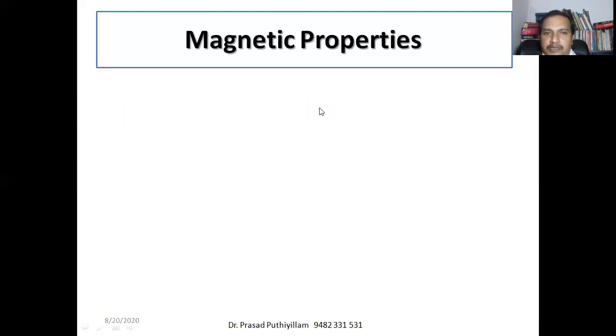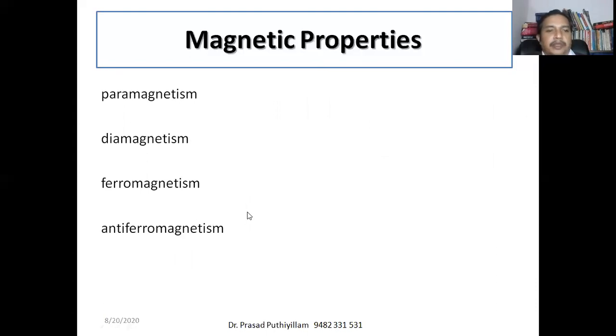Now we'll see some classification of magnetic materials. Magnetism can be classified as paramagnetism, diamagnetism, ferromagnetism, antiferromagnetism, and ferrimagnetism. These are the different types of magnetic properties.